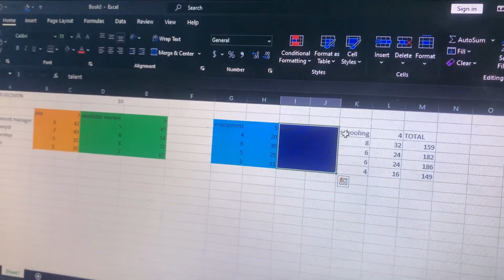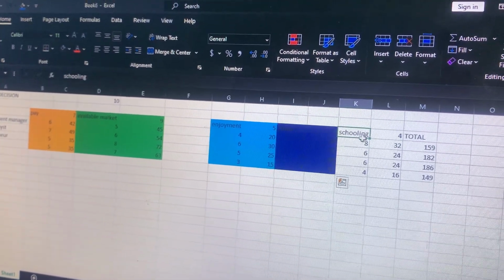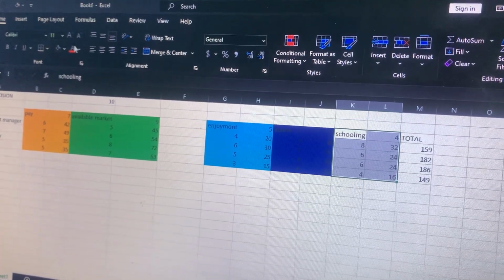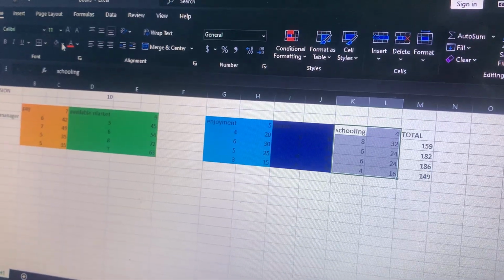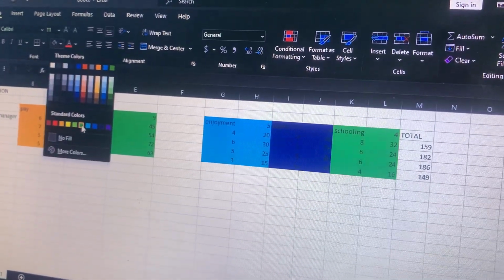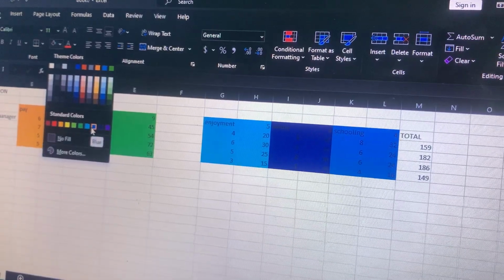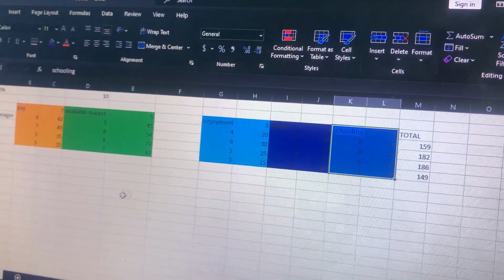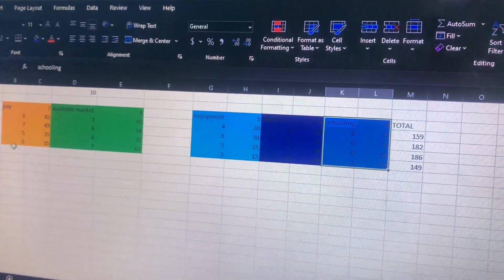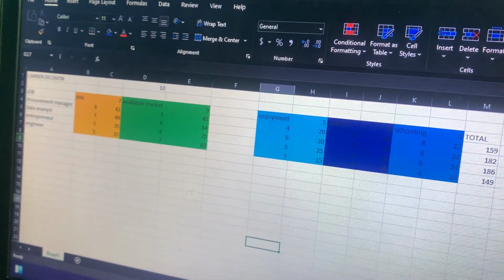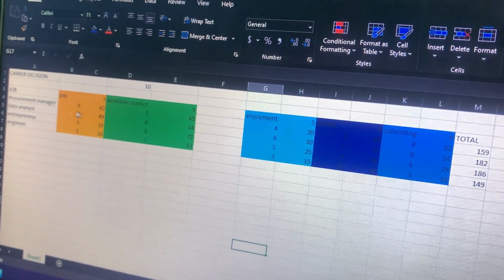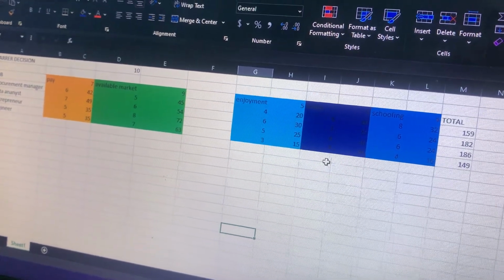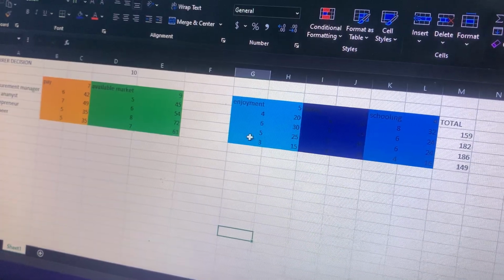And then let's get back to schooling. Schooling, different color. Okay, so this one is okay. Yes. So after giving all of this a color, we can see that the pay is being distinguished. Yes, so the colors have made me distinguish my work very nicely.